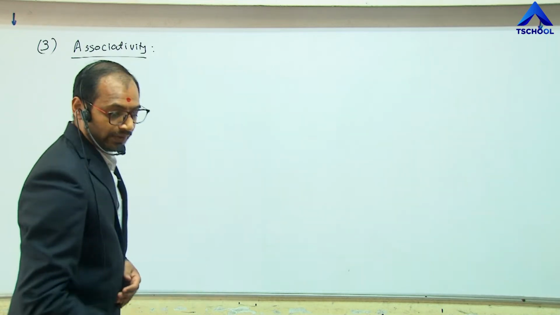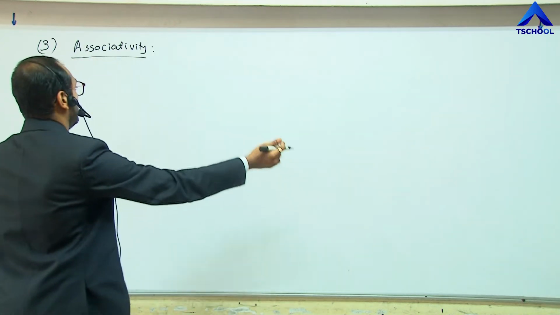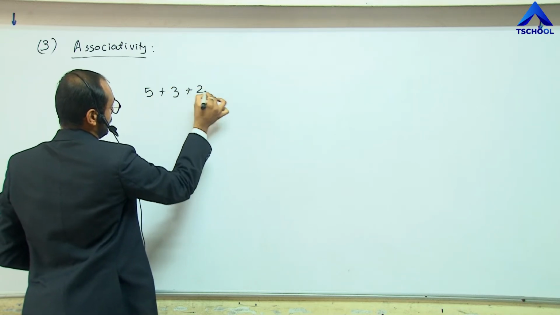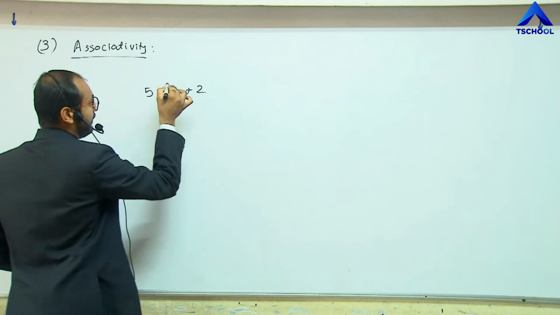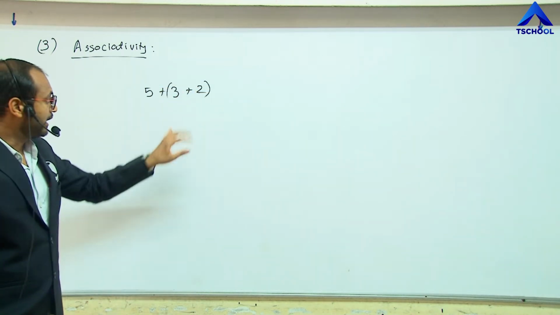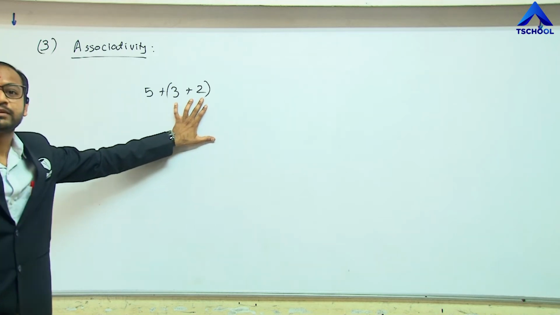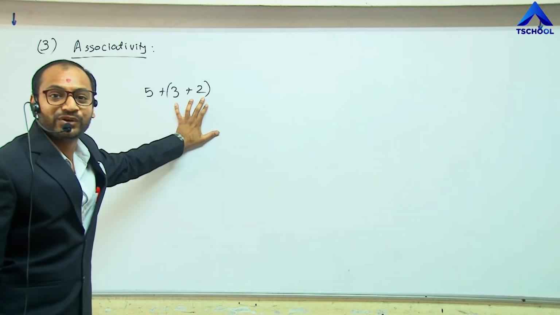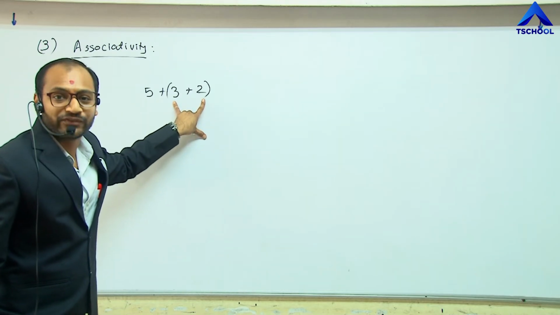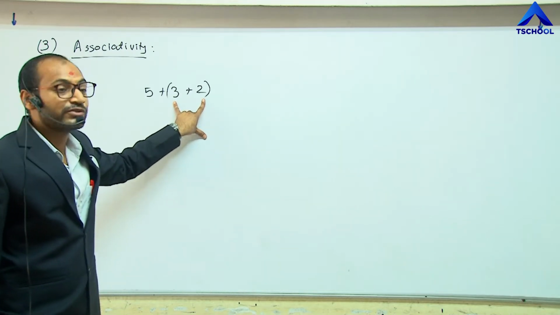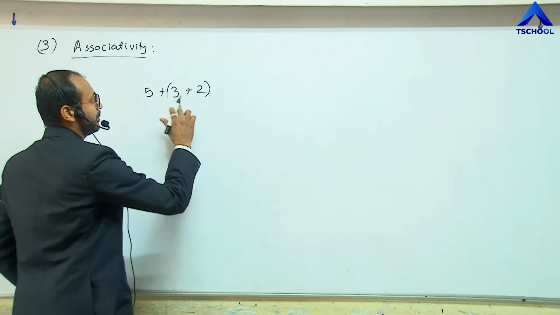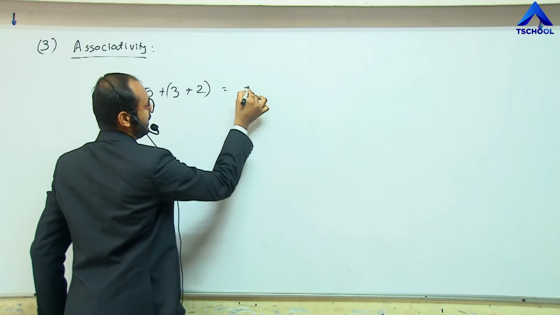Like if we take the example of 5 plus 3 plus 2, and initially let us group these two numbers, 3 and 2. According to the law of simplification, we know that we have to simplify the numbers in the bracket first. So here we have to add 3 and 2 first. 3 plus 2 is 5, plus 5, the result is 10.